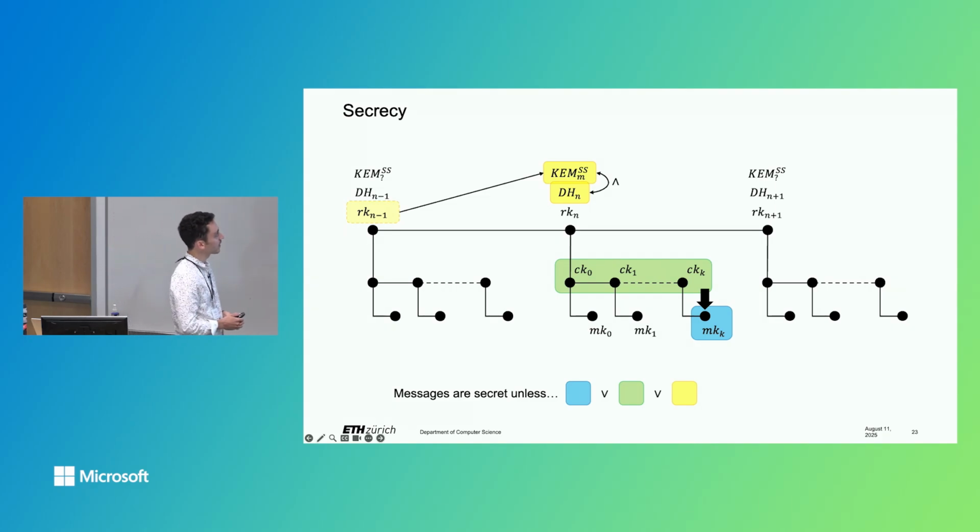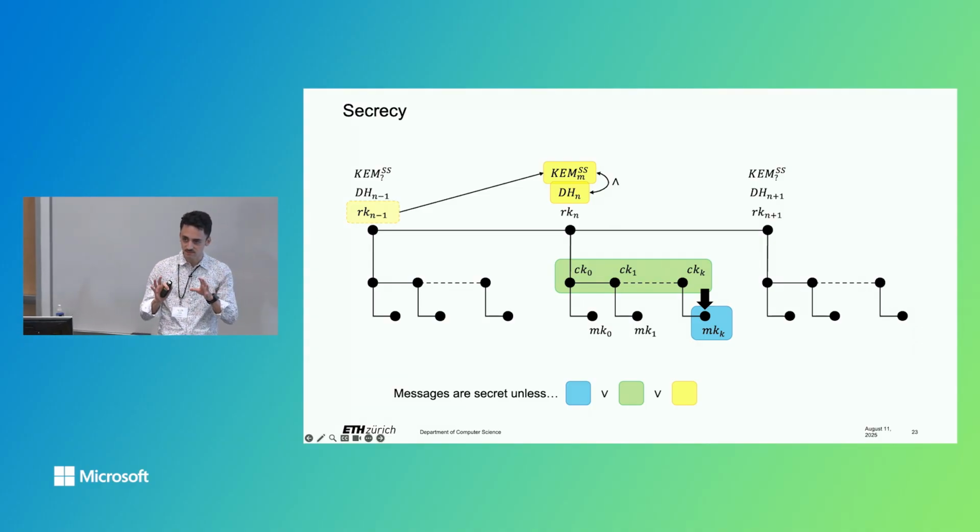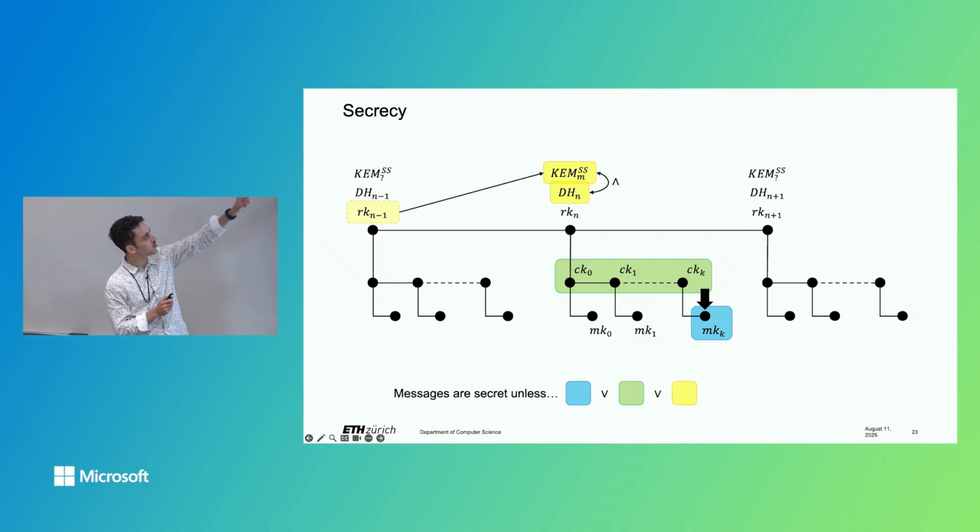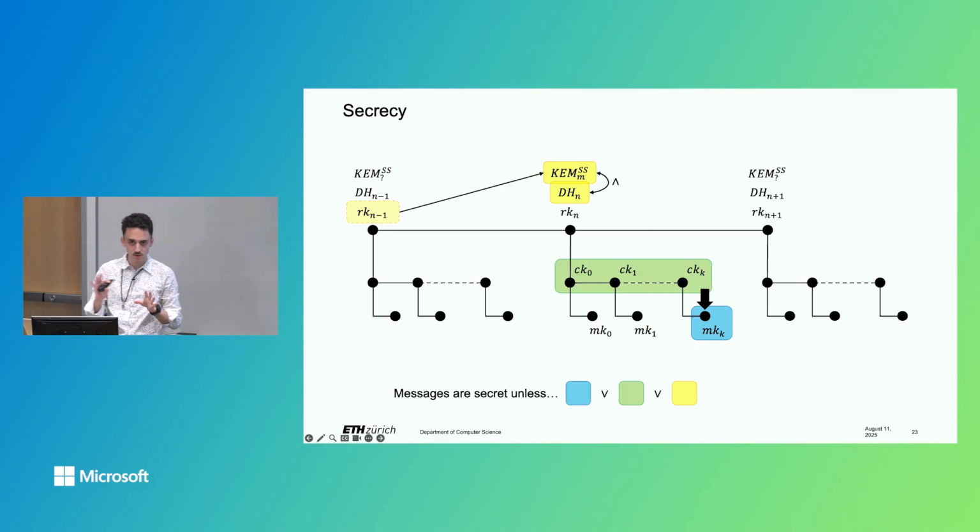Let me highlight, but I think you don't know enough about the protocol to understand this, that the adversary can effectively circumvent the requirement to learn the Chem shared secret by learning one of the previous root keys. That depends on the exact Chem key schedule and some protocol details. If you're curious about that, I encourage you to read the paper. But I wanted to include it for completeness.